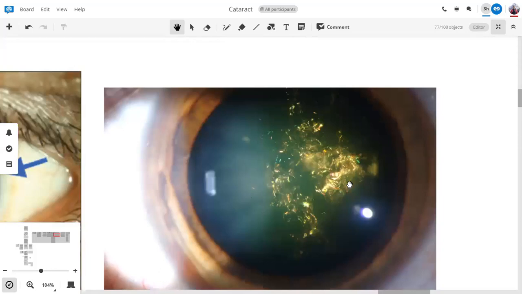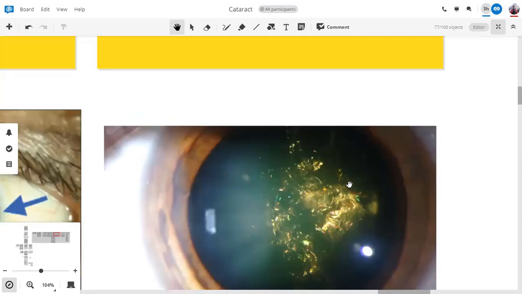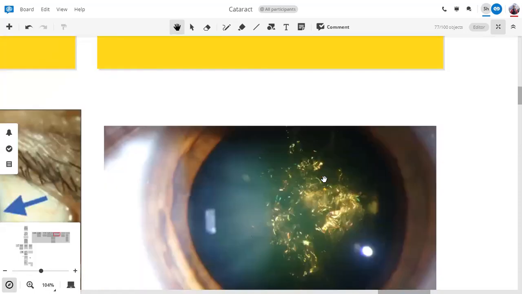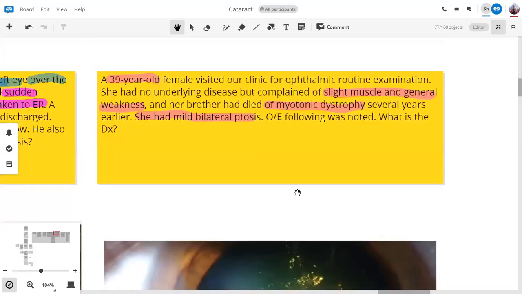So let's rewind a little bit. A 39-year-old female presents with symptoms. As such, she doesn't have general complaints included, except disregarding the ophthalmic symptoms, there are other important symptoms written.